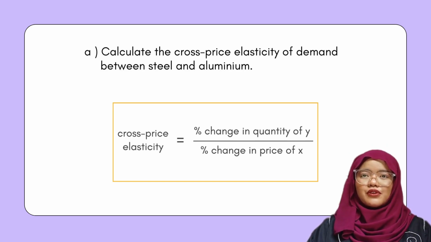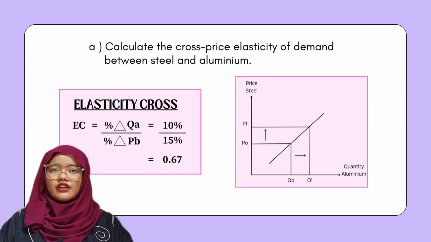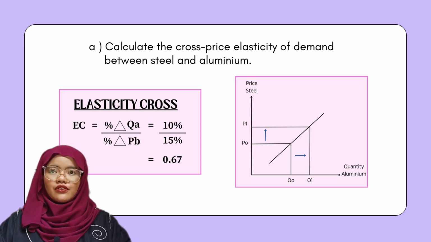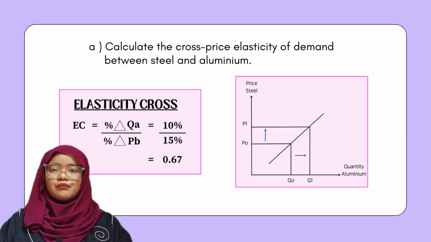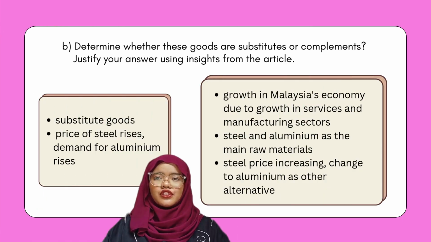The formula for cross-price elasticity is the percent change in quantity divided by the percent change in price. So, the answer will be 10% divided by 15% and it equals 0.67. As we can see on the graph, the price of steel is increasing from P0 to P1 and the quantity of aluminium is also increasing from Q0 to Q1. The second question is, determine whether these goods are substitutes or complements. Justify your answer using insight from the article.